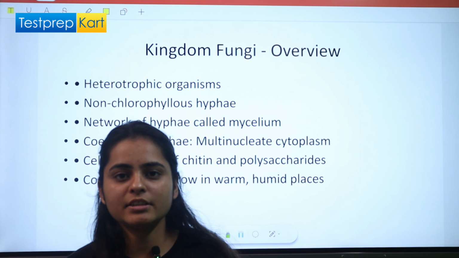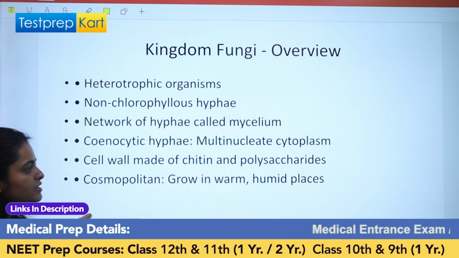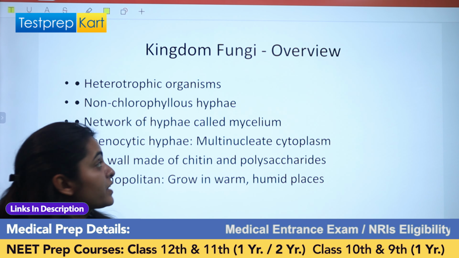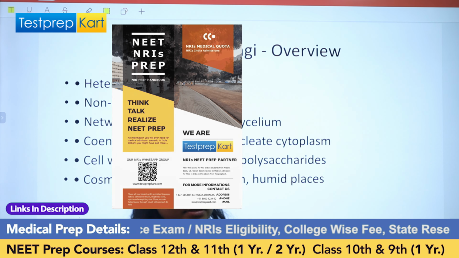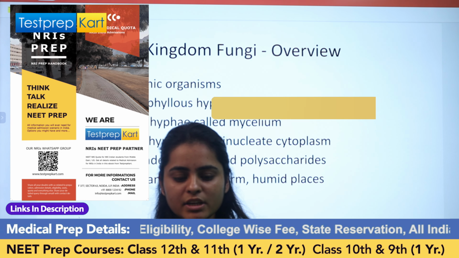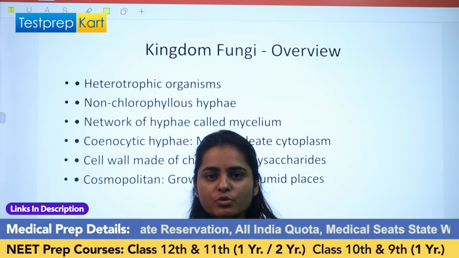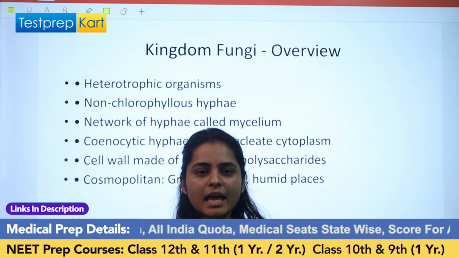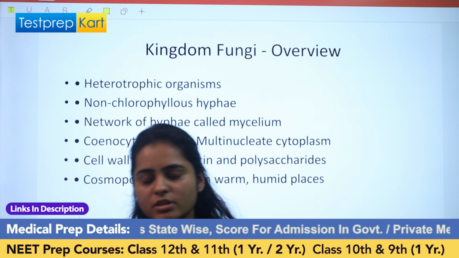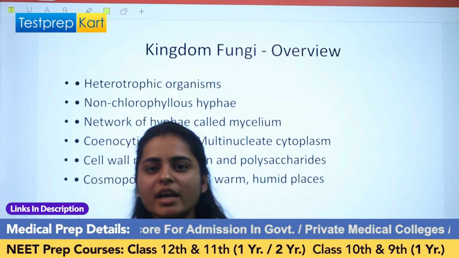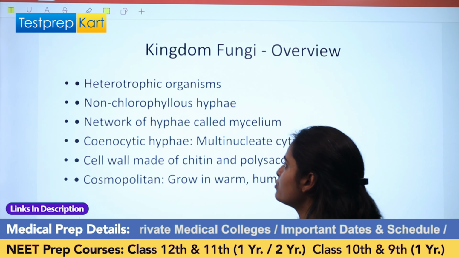So let's start the other kingdom, that is kingdom fungi. We have written some specific features of kingdom fungi. They are heterotrophic organisms. When they live in association with algae, the algal partner will provide food to them and they will provide shelter. So that's how we conclude that fungi are heterotrophic in mode of nutrition. They don't prepare their own food.